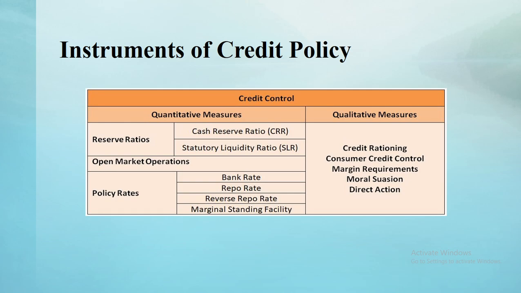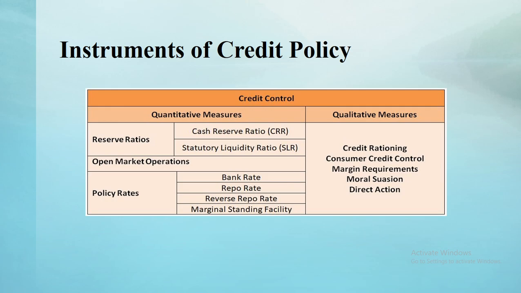In that we have bank rate, repo rate, reverse repo rate and marginal standing facility. First, what is bank rate? The bank rate is the rate at which the central bank of a country is prepared to rediscount first class securities. For example, if the central bank wants to control credit, it will raise the bank rate. As a result, the deposit rate and other lending rates in the money market will go up. Borrowing will be discouraged and will lead to contraction of credit, and vice versa.